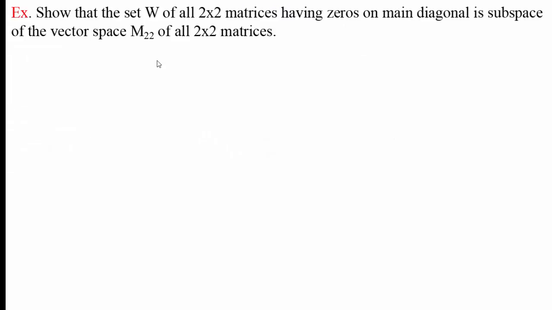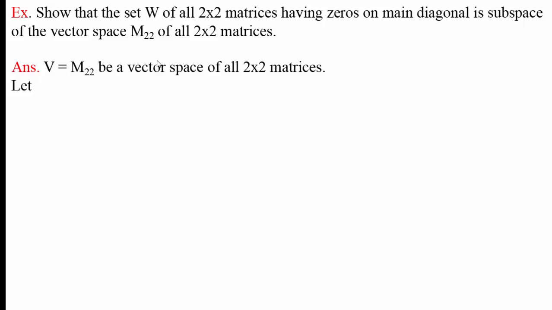Example, show that the set W of all 2 by 2 matrices having zeros on main diagonal is a subspace of the vector space M22 of all 2 by 2 matrices. Here, vector space is given as M22, which is a space of all 2 by 2 matrices. The objects of V are all 2 by 2 matrices, and W is a subset of this V in which main diagonal is 0. Elements on main diagonal are 0.